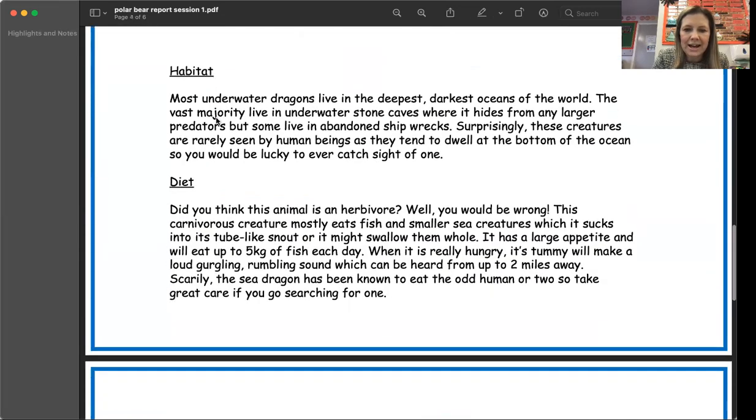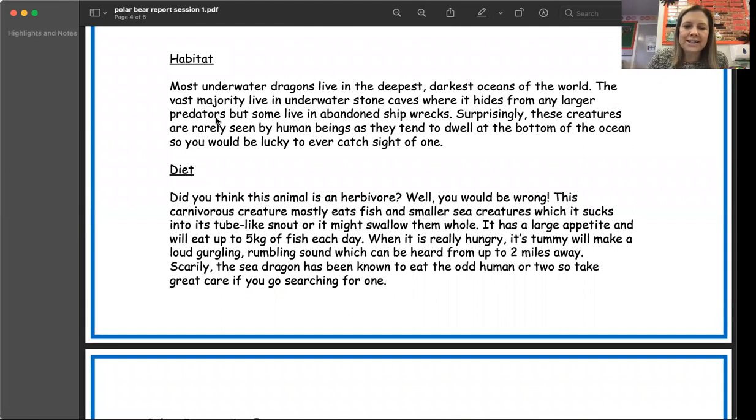Let's have a look here. Let's read the habitat one. So most underwater dragons live in the deepest, darkest oceans of the world. The vast majority live in underwater stone caves where it hides from any larger predators, but some live in abandoned shipwrecks. Surprisingly, these creatures are rarely seen by human beings as they tend to dwell at the bottom of the ocean, so you would be lucky to ever catch sight of one. So there is one adverbial opener in that paragraph. I wonder if you could find it. That's right, it's surprisingly. Now remember, the clue in finding those in the text is that they will all end in an ly.